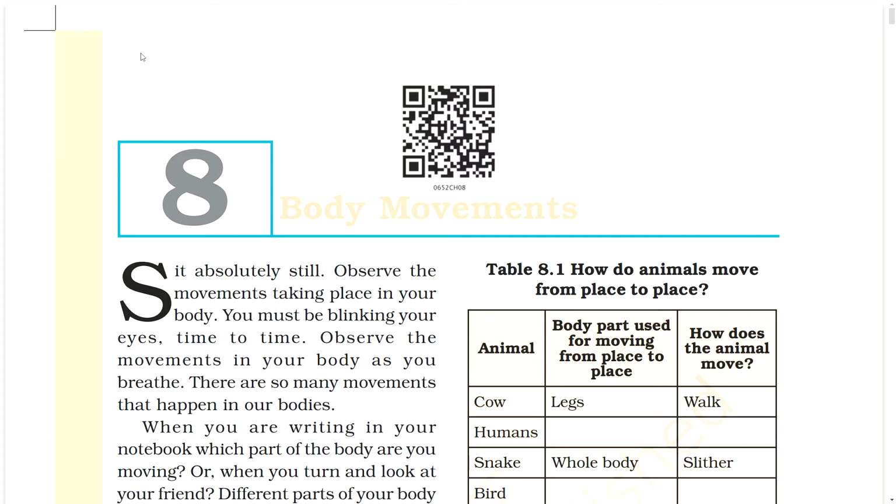8. Body movement. Sit absolutely still. Observe the movements taking place in your body. You must be blinking your eyes from time to time. Observe the movements in your body as you breathe. There are so many movements that happen in our bodies.